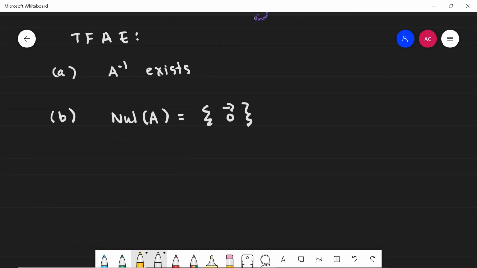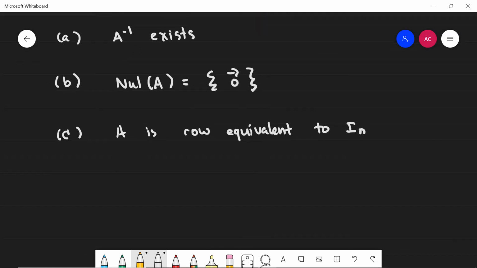Now in part C, what we have is A is row equivalent to the n by n identity. And then the fourth criteria that we talked about was the expression of A as a product of elementary matrices. So A is the product of elementary matrices.